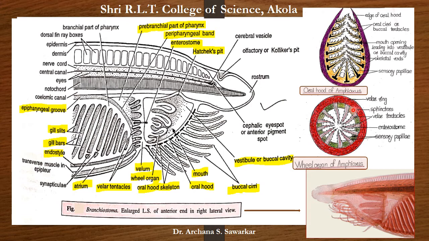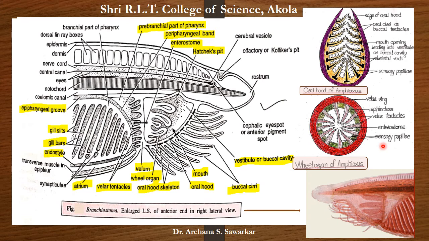The posterior border of velum produces 10 to 12 slender, ciliated and sensory tentacles. These are the velar tentacles. In front view, we can observe that velar tentacles are there. Again, these velar tentacles are provided with sensory papillae.